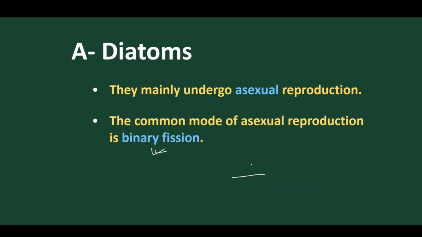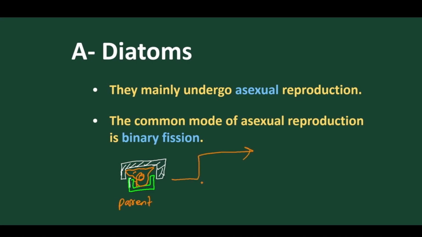So let's see what happens. Suppose this is the diatom present, and take it that this is the parent diatom.